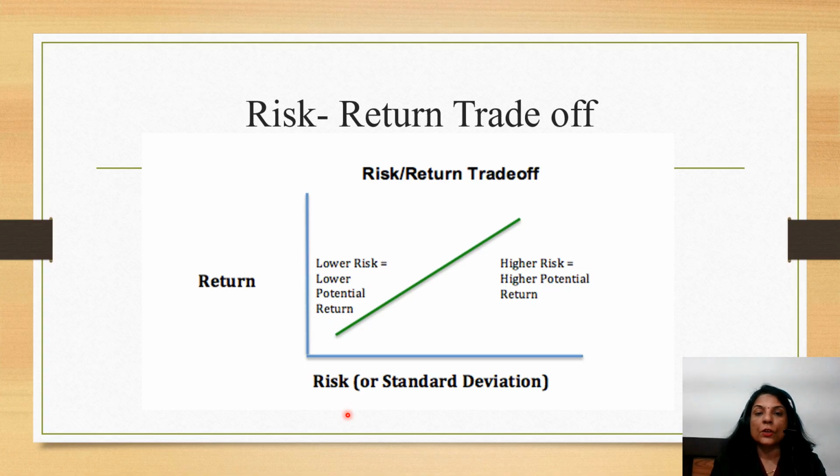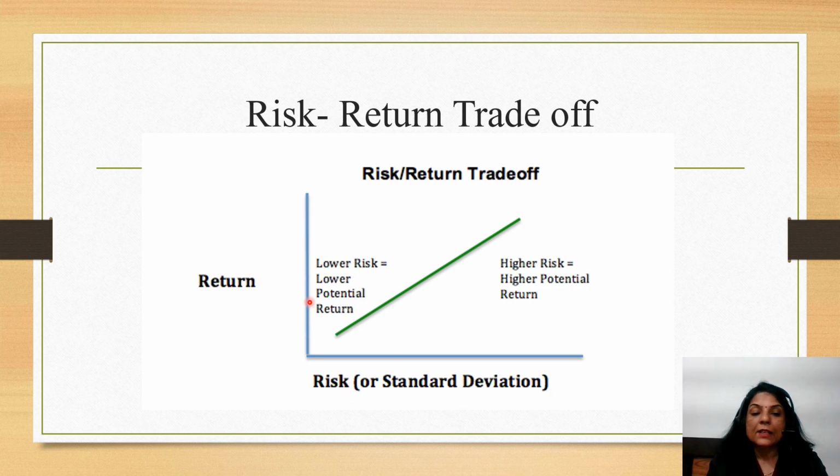You have heard about the term standard deviation in statistics also. Whenever the question is asked how to calculate the risk, risk will be calculated in terms of standard deviation.